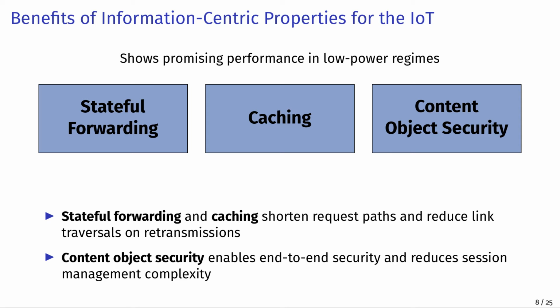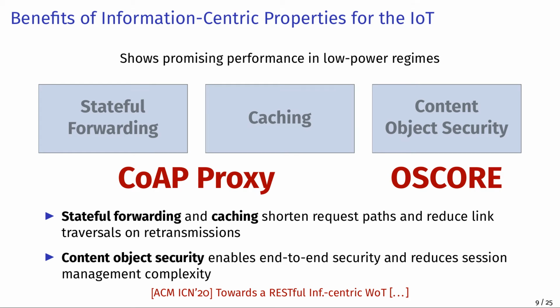Research indicates that information-centric properties have promising benefits in low-power environments. Stateful and hopwise forwarding coupled with in-network caching and request aggregations shorten request paths and reduce link traversals on retransmissions. Content object security enables an end-to-end protection with a reduced session management complexity. We replicated these properties for a CoAP-based data-centric Web of Things using standard protocol elements and very small modifications.